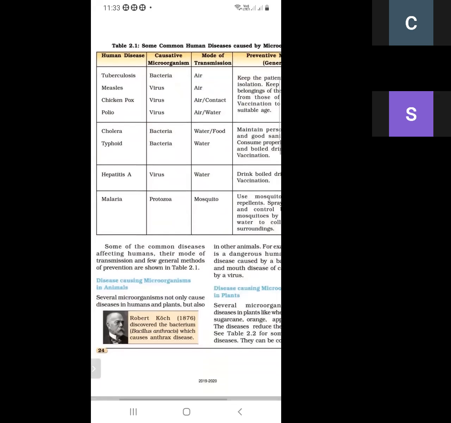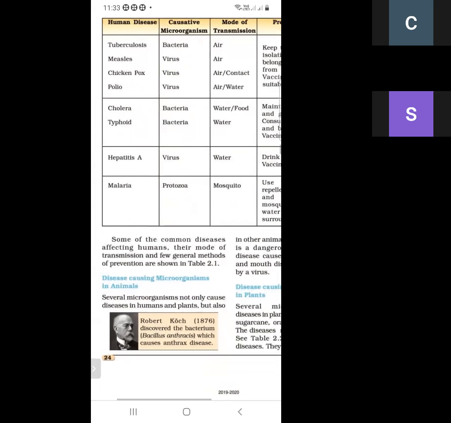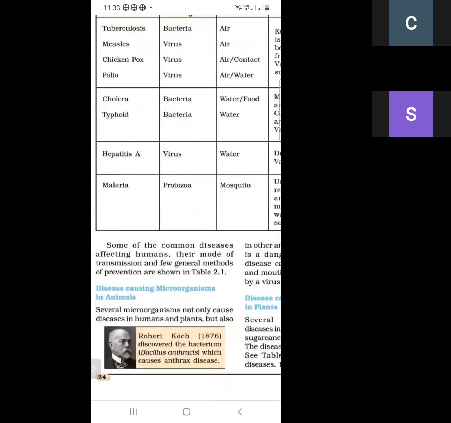Some of the common diseases affecting humans, their mode of transmission and a few general methods of prevention are shown in table 2.1. So these are the common diseases of human beings, how they spread, and how we can prevent them. You have to learn all this material from table 2.1.